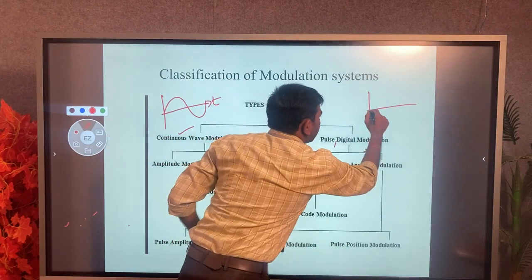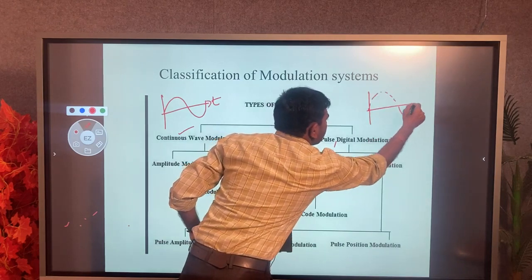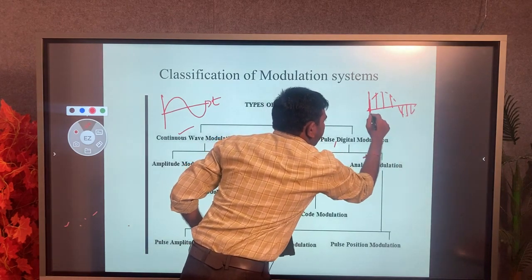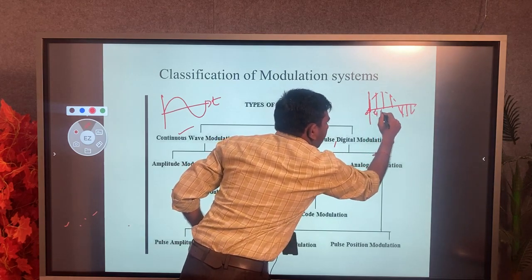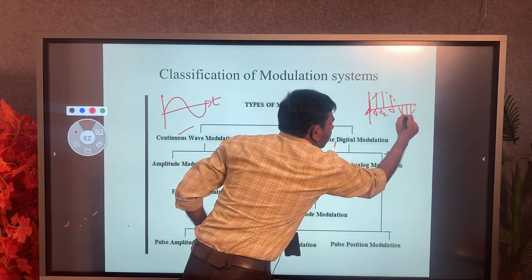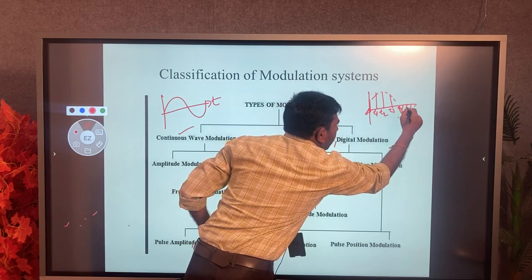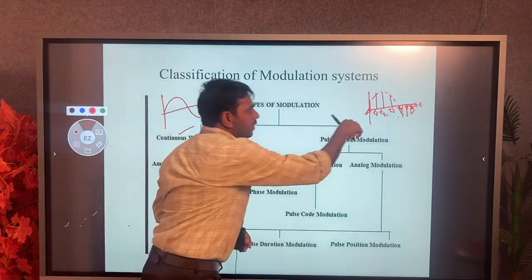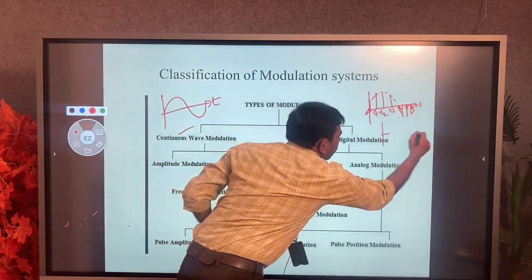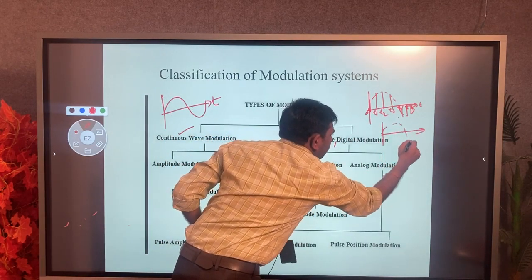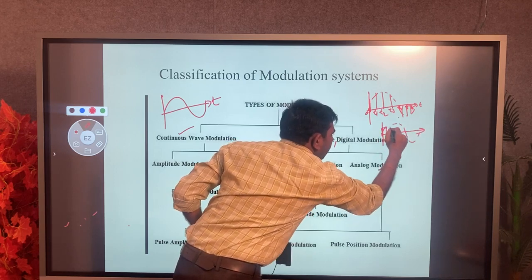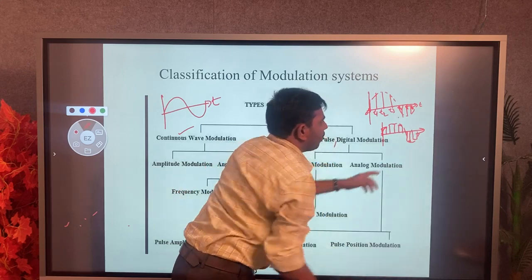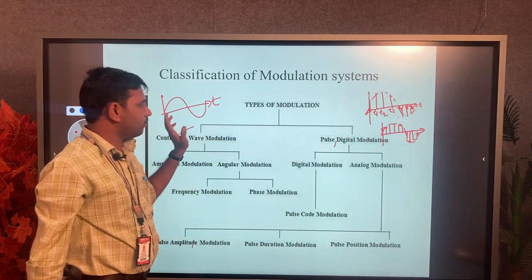When the signal is at discrete time intervals, for example 0, t1, t2, t3, t4, t5, t6 and so on, this discrete time signal is converted into pulse formation. This formation is called the digital formation of the signal.